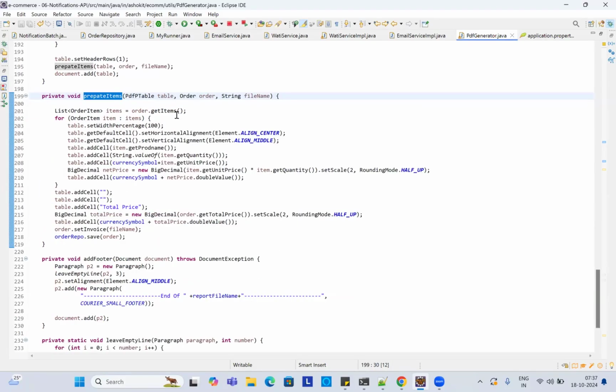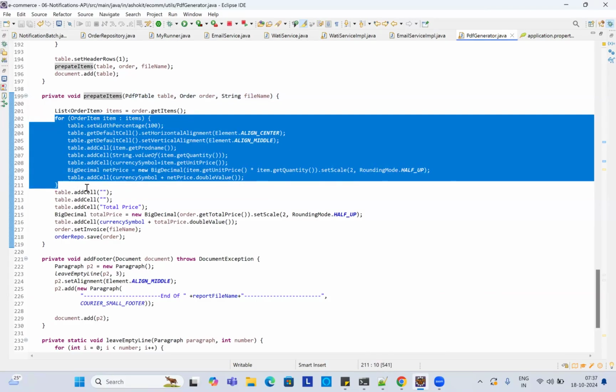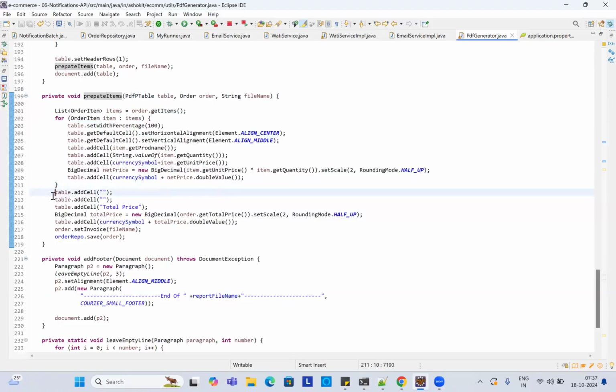From the order, I'm getting all the items and iterating over them. I'm preparing each row. Then after the total price is calculated here, I'm rounding it to two decimal points.